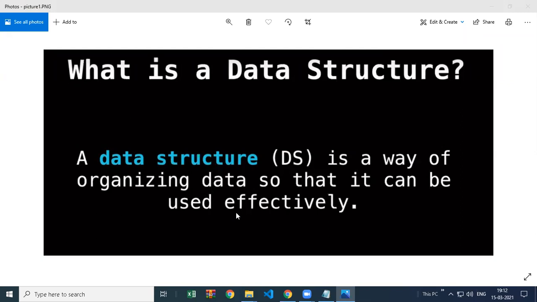So the data structure, first of all, has the word data in it. It is about managing data, how you're organizing your data, how you're managing your variables in the program. So data structure is all about, you can say, memory management and making your program efficient. It is a way of organizing data. Everyone works with data, with variables, but while working with data, how do you manage that data effectively? This is the data structure.